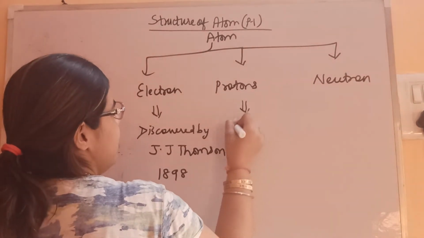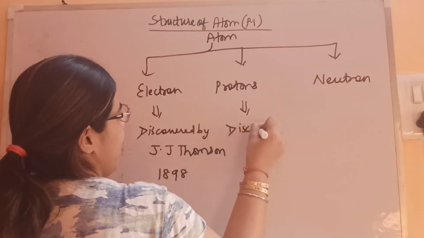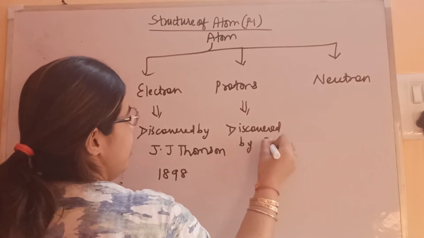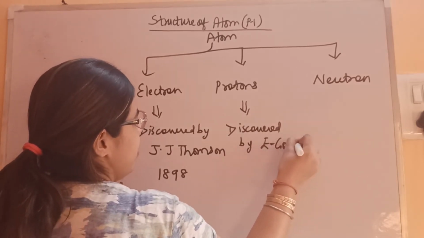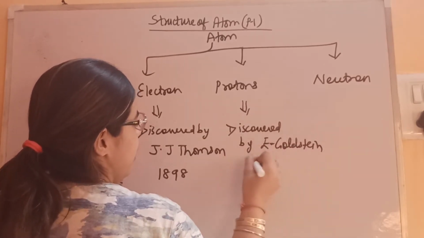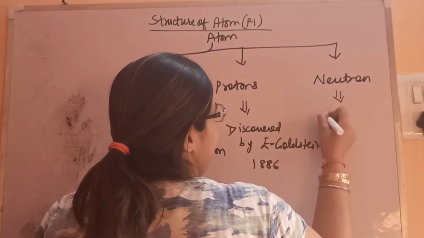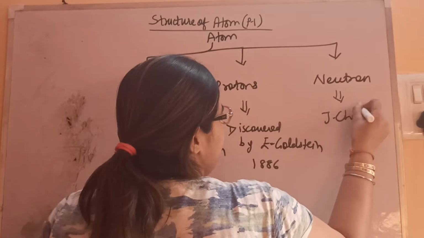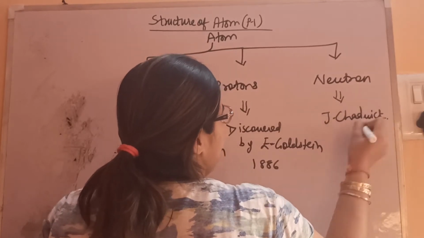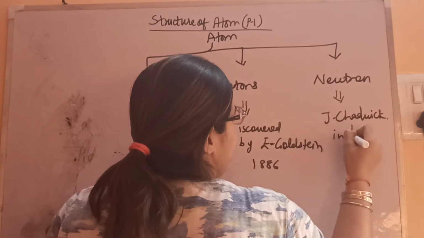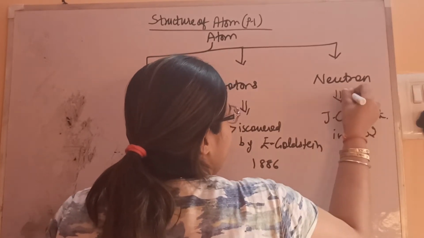Protons were discovered by E. Goldstein in the year 1886, and neutron was discovered by J. Chadwick in the year 1932.